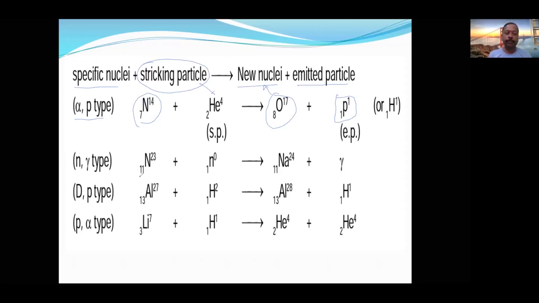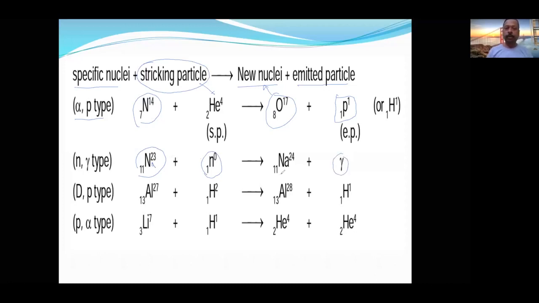Like 11, sorry, actually it is sodium. 11 sodium 23 is struck with a neutron. The striking particle here is neutron, and the emitted radiation, we cannot say emitted particle, is gamma radiation.